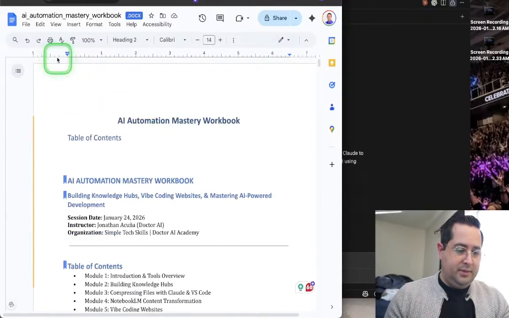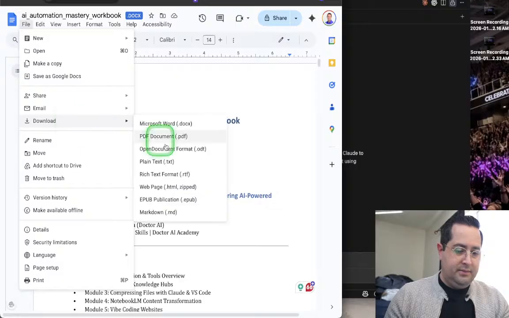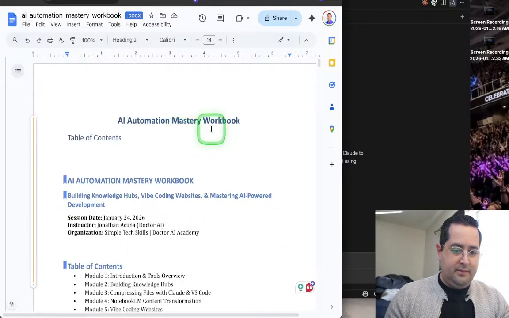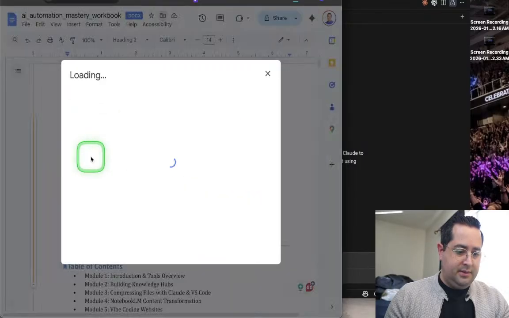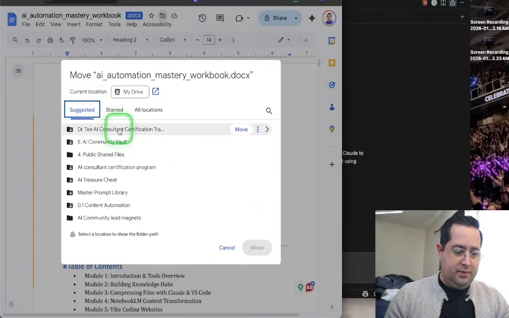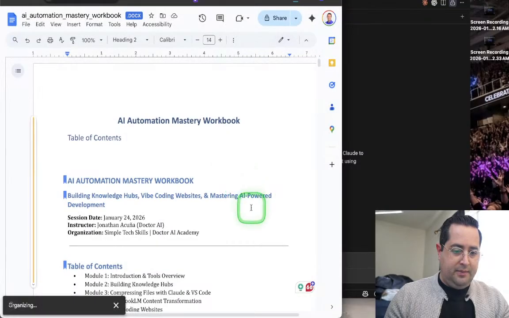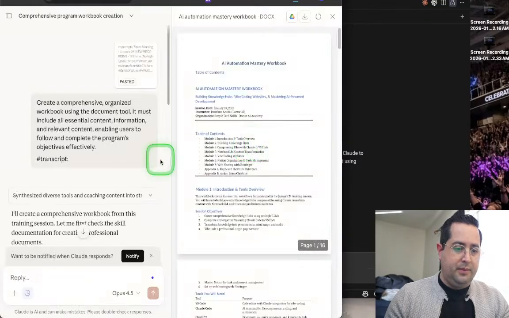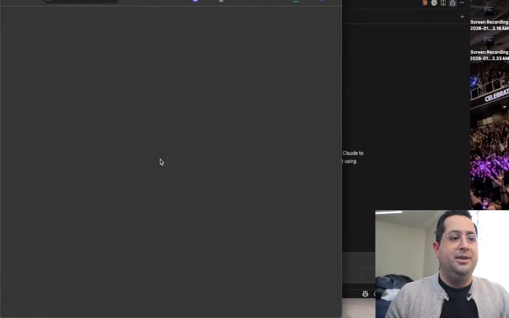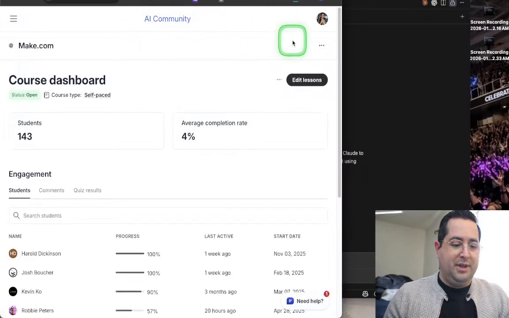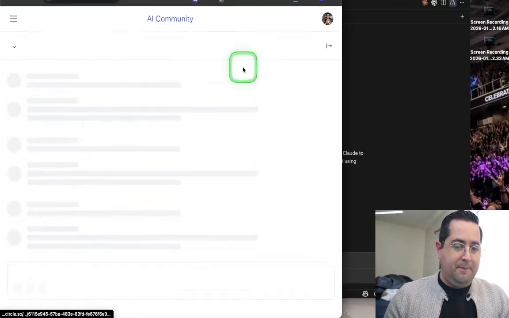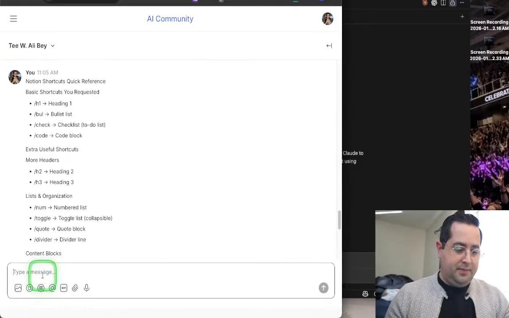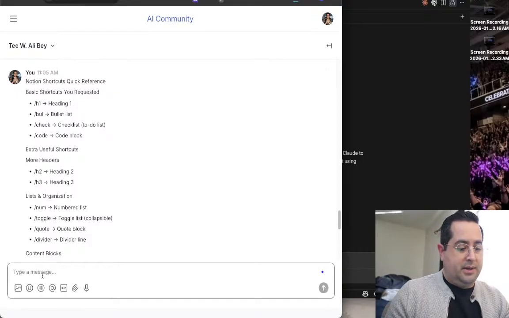So I want to give this to my student, and then also move this into his client file. And then send this as a message to him in the community to send him a direct message, one of the perks being in the community. Here is a workbook based on...